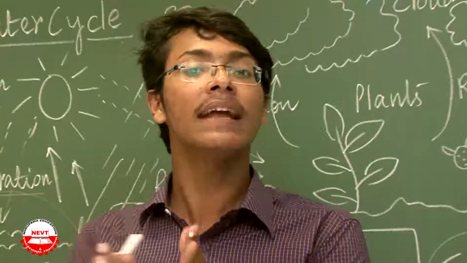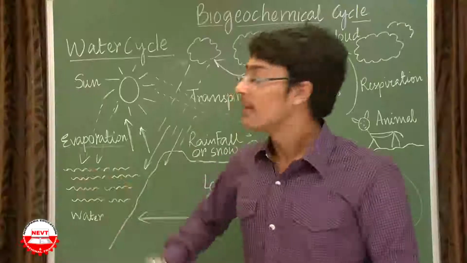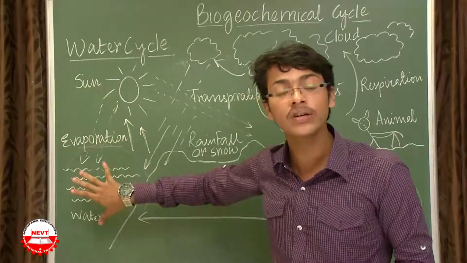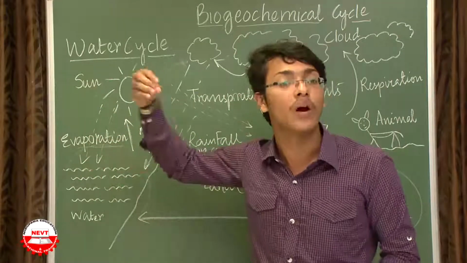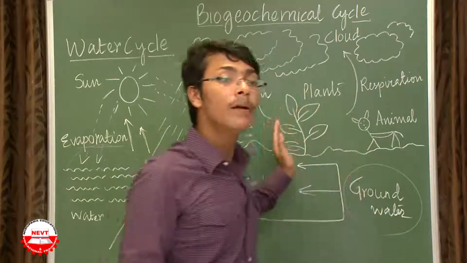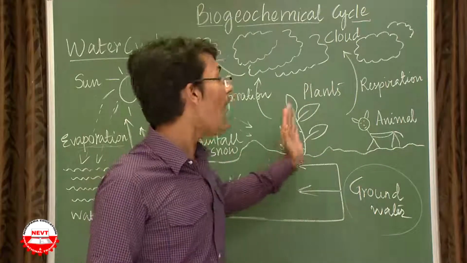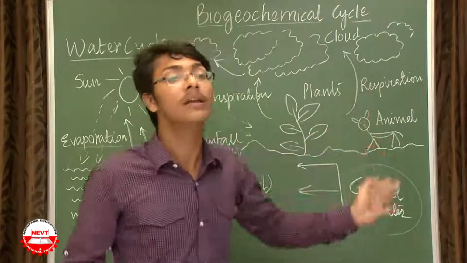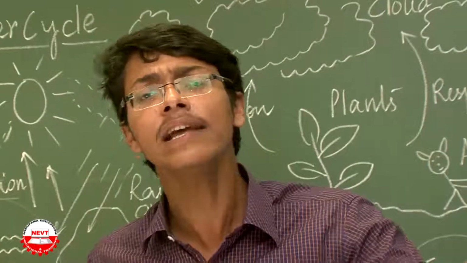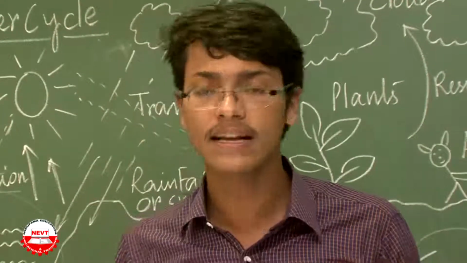So repeating the entire cycle in a nutshell, this is a water source, evaporation is occurring due to solar energy, the liquid water is turning to water vapor, the water vapor along with the water coming from plants through transpiration and from animals through respiration combines to form the clouds. The clouds easily flow on the surface of our sky.